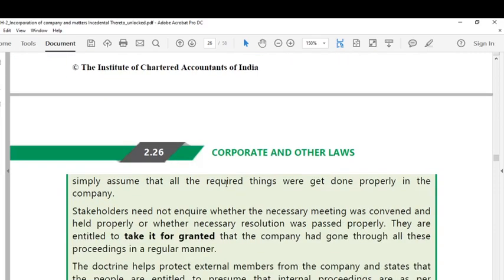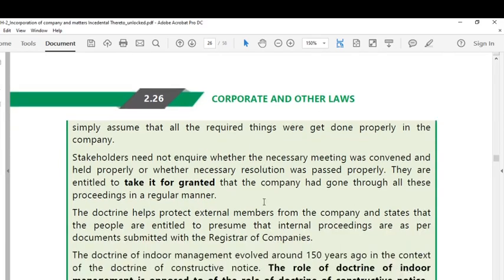He can simply assume that all the required things were done properly in the company. So stakeholders need not inquire whether the necessary meeting was convened and held properly or whether the necessary resolution was passed properly. They all are entitled to take it for granted.